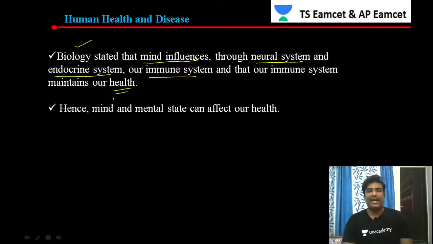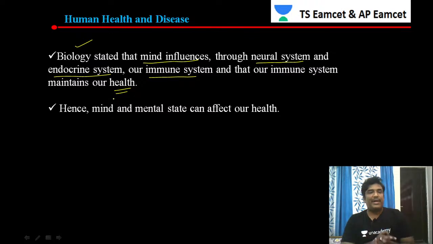Biologists working on different aspects of the physiology of animals or humans stated that the mind influences through the neural system, endocrine system and immune system. The immune system maintains our health.